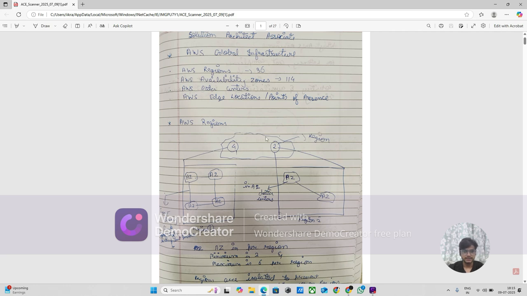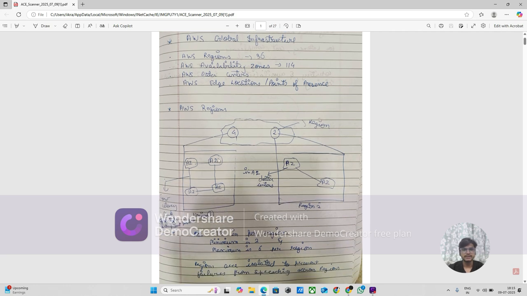In each region there are availability zones, which are the data centers. Like in India there are two regions, Mumbai and Hyderabad.